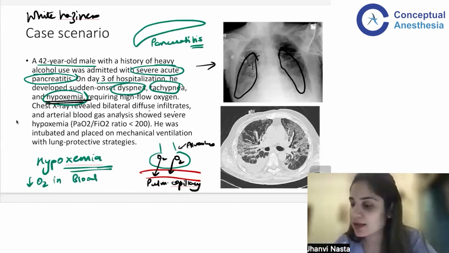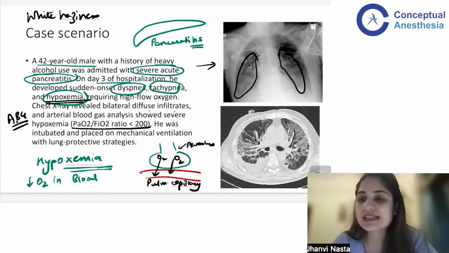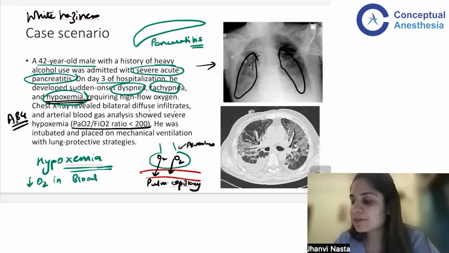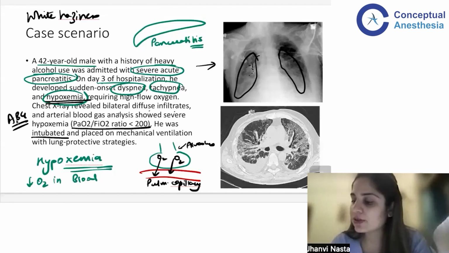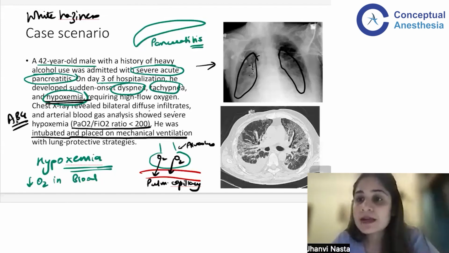Bilateral, both the lungs are affected, and the arterial blood gas analysis. So you do an ABG also, and you see in that your PaO2 by FiO2 is less than 200. Now, what is this PaO2 by FiO2? We will study forward, so don't worry. It is just an indicator that you are having low oxygen levels in the blood. So they started off by saying patient had pancreatitis, but now they are saying on day 3 his lungs are affected, and so badly that you are having to intubate the patient and put him on the ventilator.